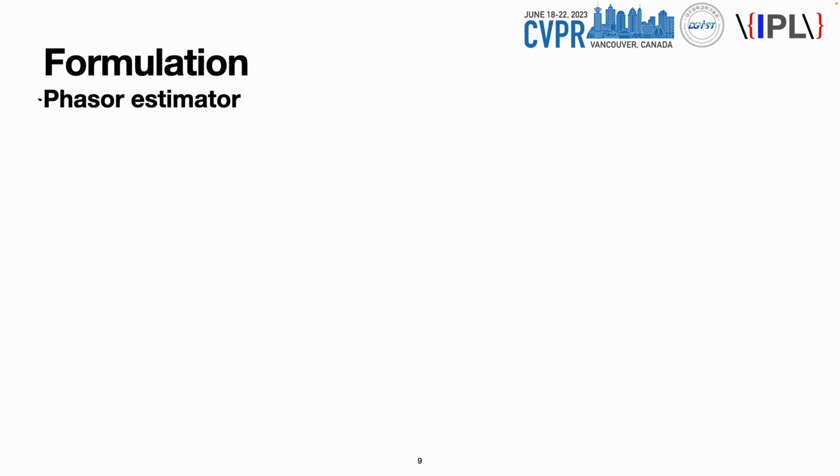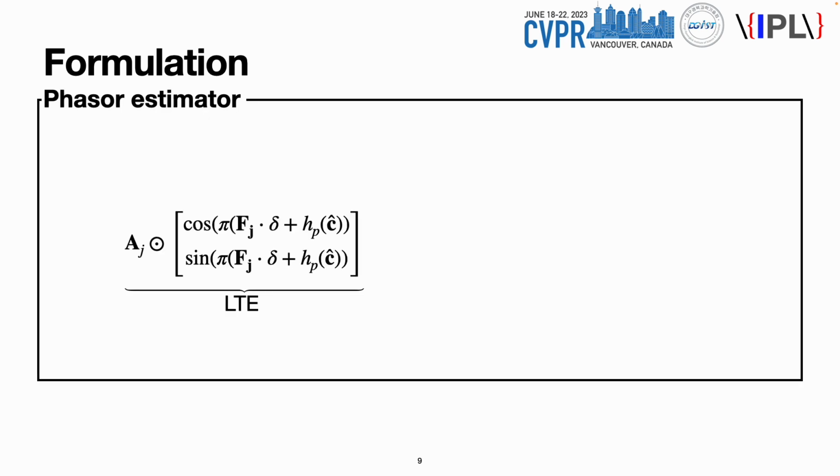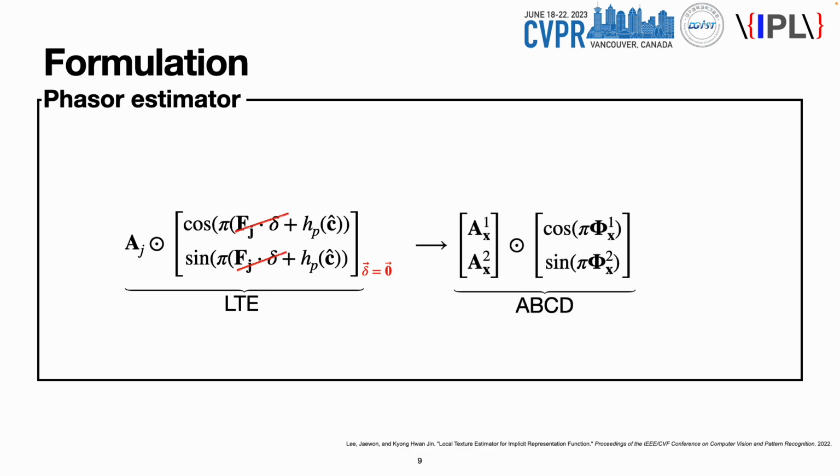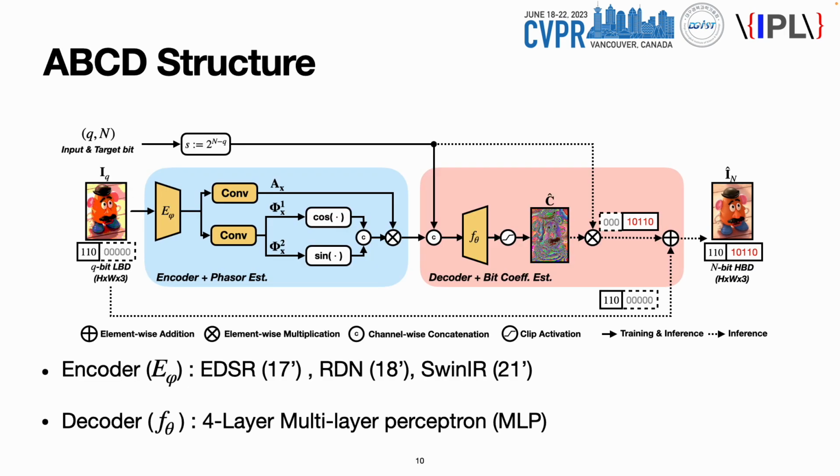To mitigate spectral bias, we were inspired by a novel super-resolution INR, the local texture estimator, also known as LTE. Unlike super-resolution, BDE only handles the same resolution image. Thus, all of the local coordinate delta will be 0. Thus, we can estimate the dominant phase which is dependent on the given quantized image. Here's the overall architecture of our ABCD. We use three kinds of modulated encoder, EDSR, RDN, ground truth coefficients, and retrieve the overall image with long connection.